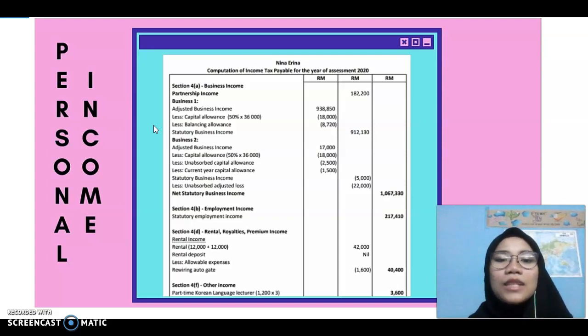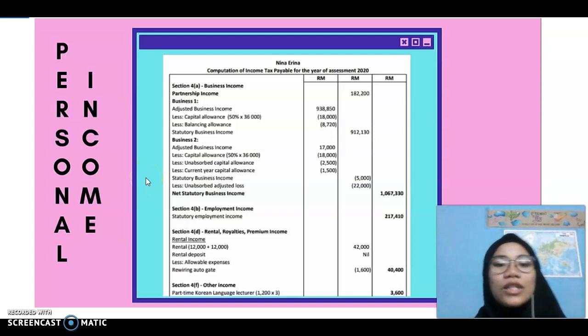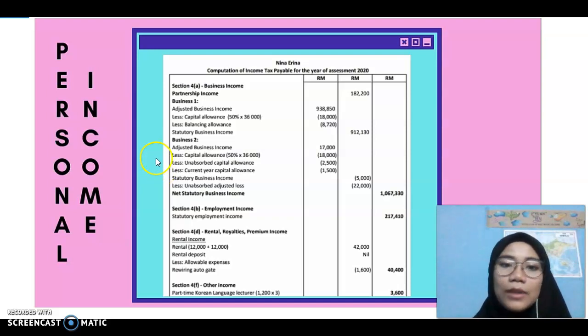Basically, the income tax payable includes section 4A until 4F, which is section 4A is about the business income, 4B is employment income, 4C is about dividend, interest and discount income. 4D is rental, royalties, premium income. 4E is pension, annuity, and also alimony income. 4F is other income that will lead to the net income of tax payable.